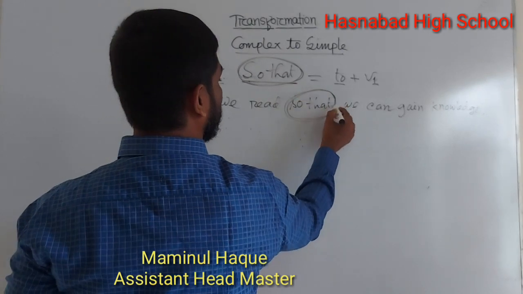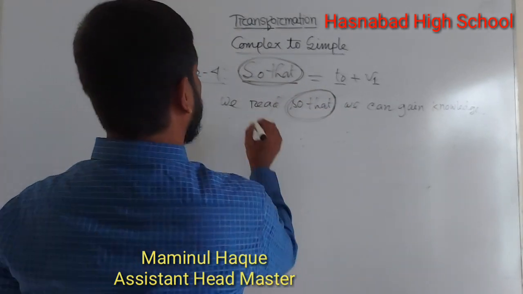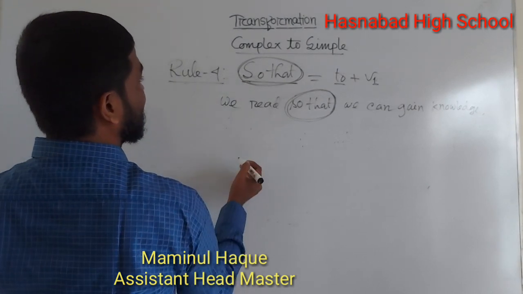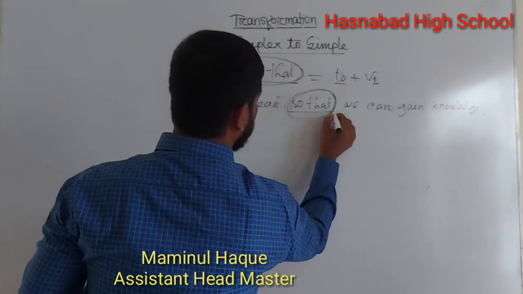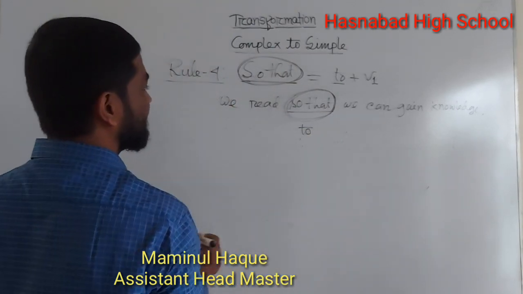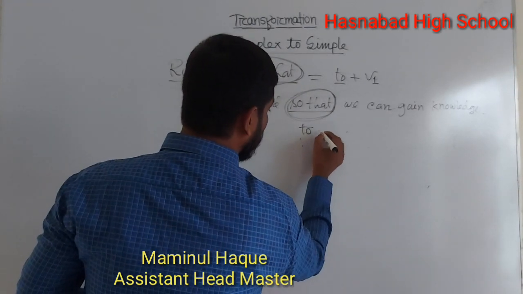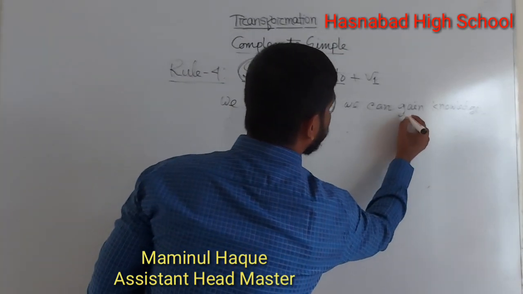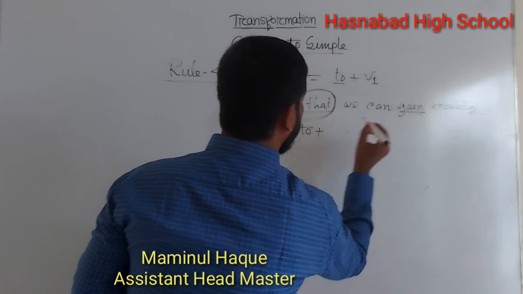So that, thank you. If we want to change this complex sentence, we must use to instead of so that. Then after to, we need the verb present form. So the word is gain.